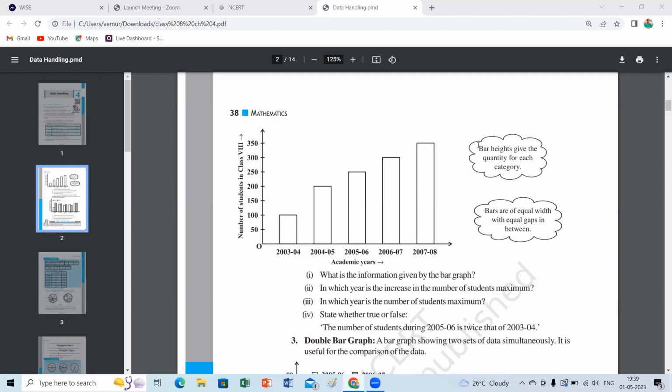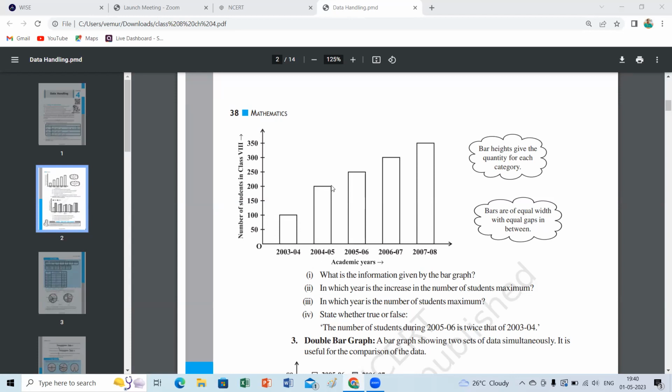In which year is the increase in the number of students maximum? Which year has it increased the most? 2004 to 5. Very good. If you see 2003 to 4, 100 students. 2004 to 5, what happens? The strength of students increases to 200, maybe a 1:2 ratio.